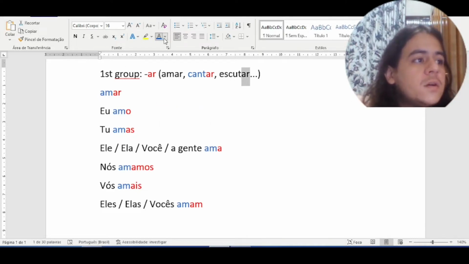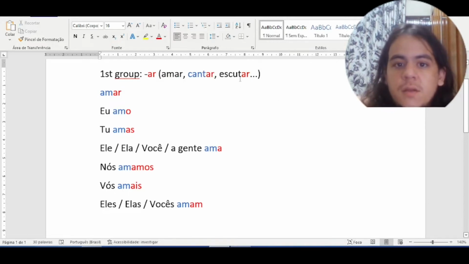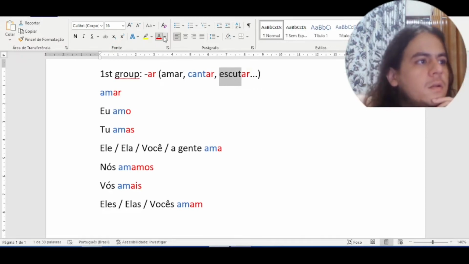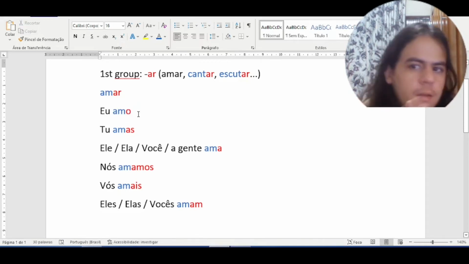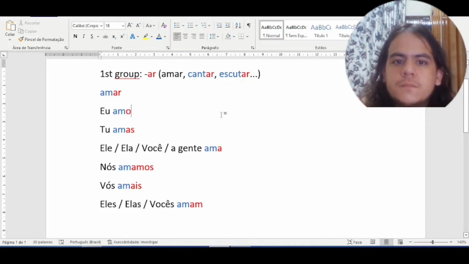You highlight the termination, and what remains is the radical. Okay, and the radical will repeat in each person, and after the radical we add the termination of each pronoun. Okay, and the termination of each pronoun will be the same in any verb. Okay, so you can try, and you can type it down in the comment section.